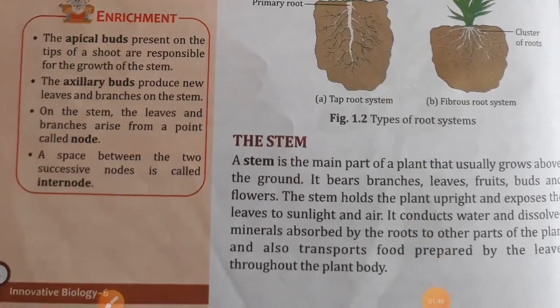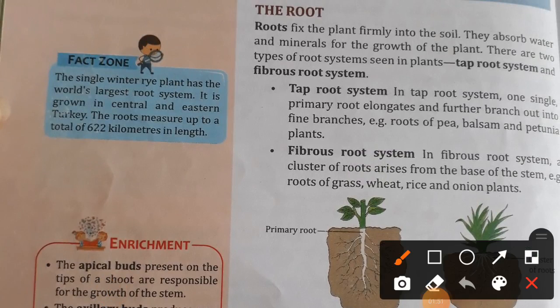Now, Veg Zone. The single winter rye plant has the world's largest root system. It is grown in central and eastern Turkey. The roots measure up to a total of 62.2 kilometers in length. Enrichment.